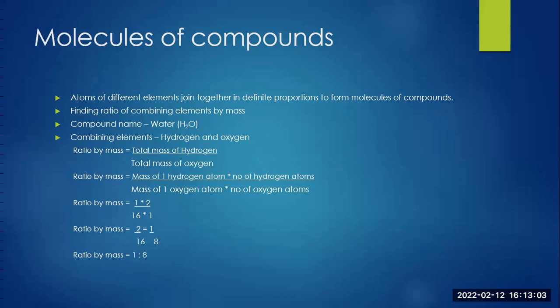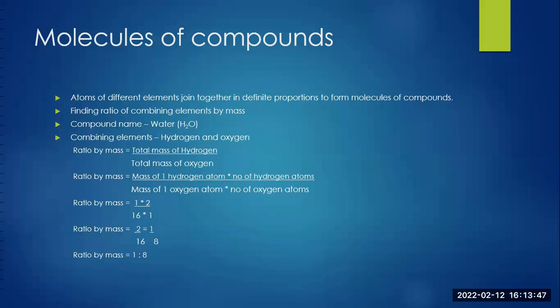Finding ratio of combining elements by mass. The example under consideration is water, whose chemical formula is H2O. Here the combining elements are hydrogen and oxygen. So to find ratio by mass, we find the ratio of total mass of hydrogen to total mass of oxygen. Total mass of hydrogen is mass of one hydrogen atom multiplied by number of hydrogen atoms present in water, upon total mass of oxygen, which is mass of one oxygen atom multiplied by number of oxygen atoms present in water.